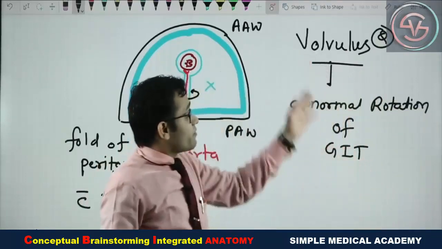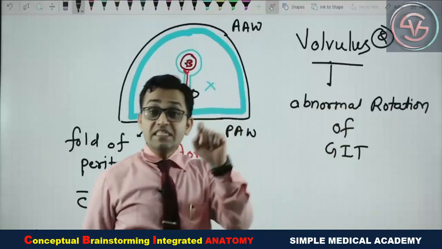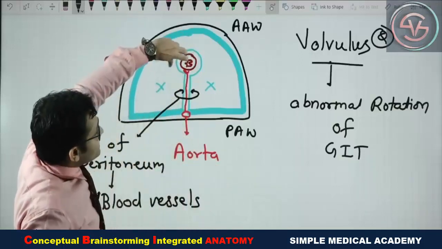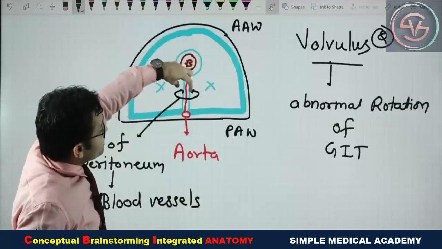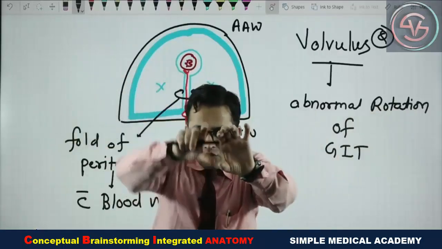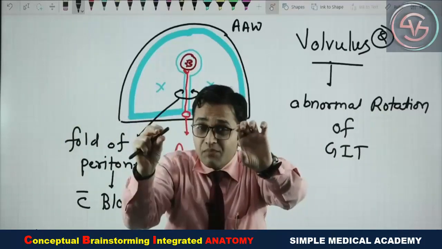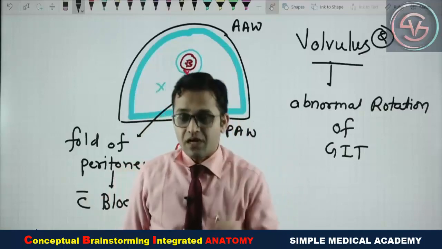Volvulus is the abnormal rotation, abnormal twisting of the GIT, which results in intestinal obstruction. So in that case, if the GIT tube rotates, the fold of the peritoneum will also get rotated, and when the peritoneal fold rotates, the blood vessel will also get rotated. So when the blood vessel is rotated, the lumen inside the blood vessel will get blocked. So there will be ischemia.